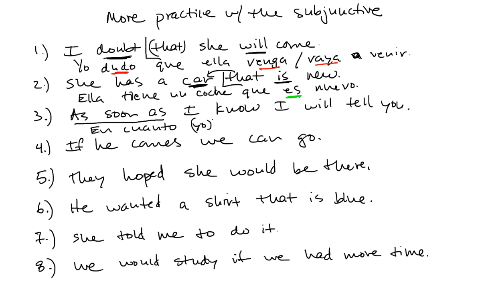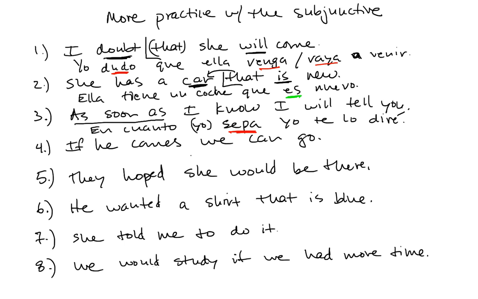If it has happened, indicative. En cuanto yo sepa, I will tell you. Yo te lo diré. I will tell it to you. Sepa, subjunctive because this is an adverbial conjunction of time and the action has not yet happened.